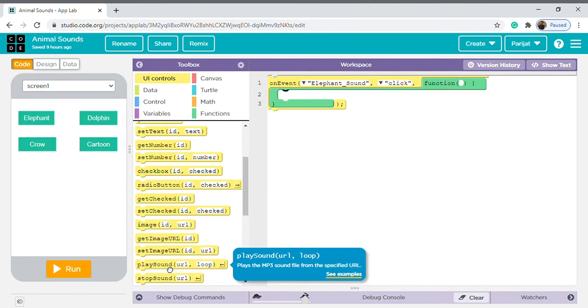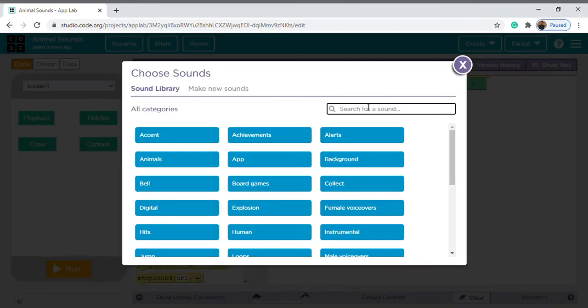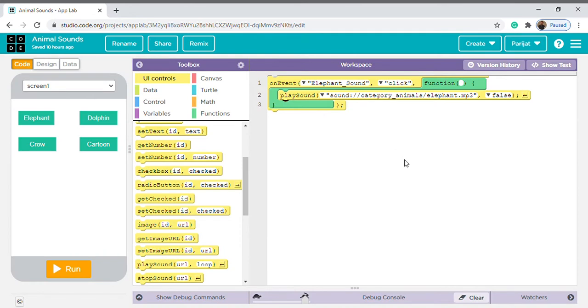So play sound. Choose, and I will give you a shortcut, ELEPH. Okay, this much is enough. Then choose it. Okay, now keep it false only. Don't make it true, because if you click on true, then it will sound again and again and never stop.